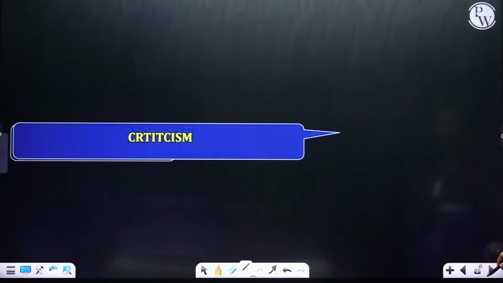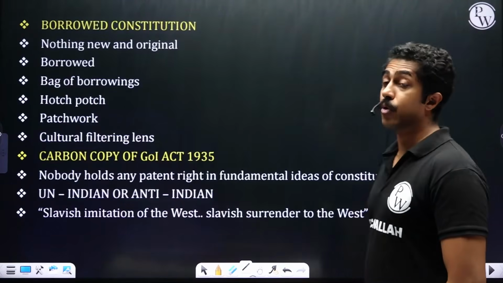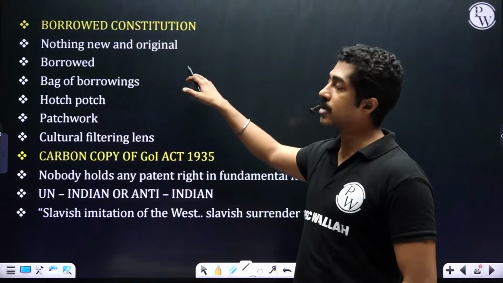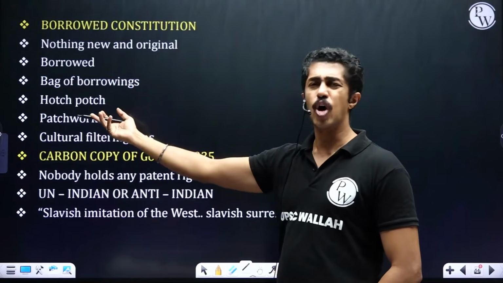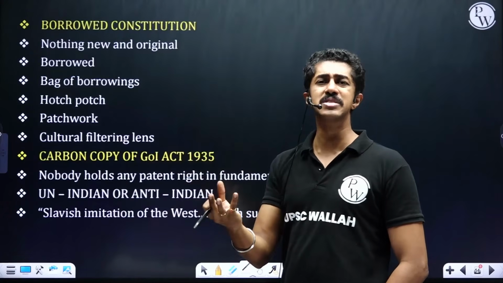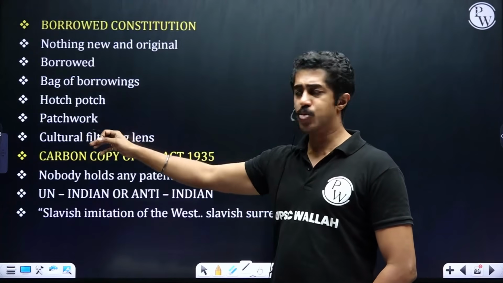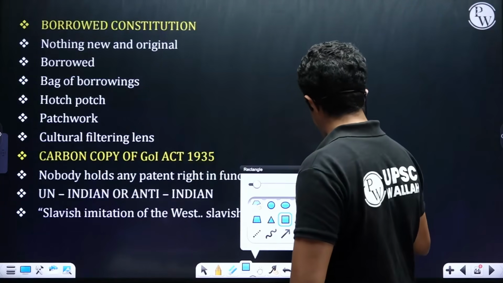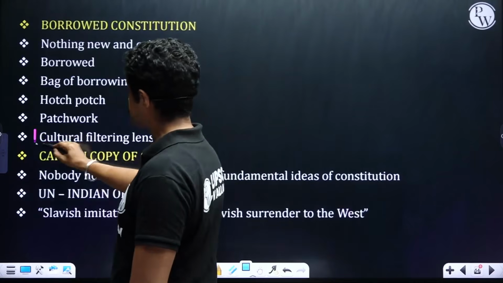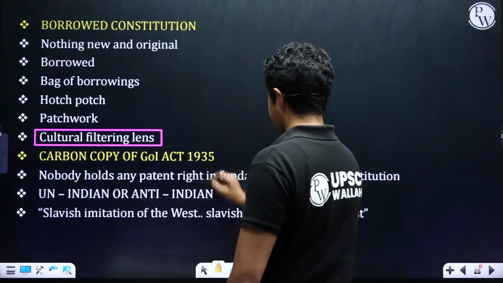Taking it further forward, finally, the criticism. It is known as a borrowed constitution because it has got nothing new and original. It is nothing but a bag of borrowing. It is a hodgepodge. That means what? Flimsy work, patchwork, cultural filtering lens. This cultural filtering lens point is exclusively for my PubAd students, so that you need not take it down.